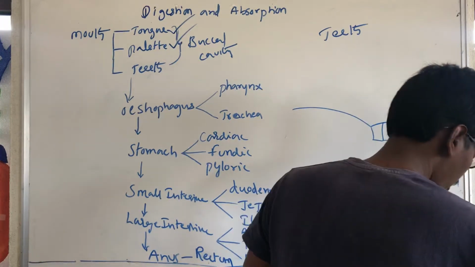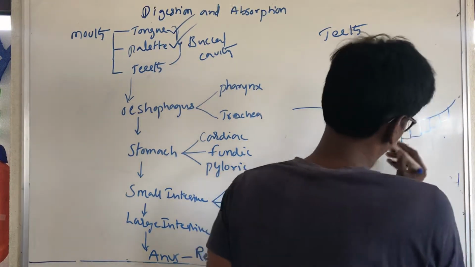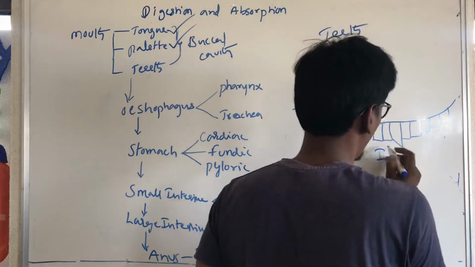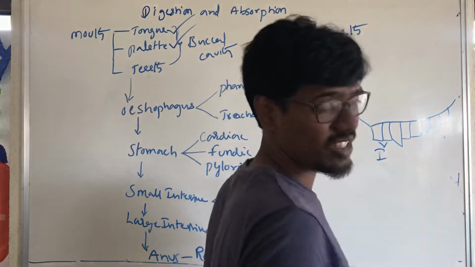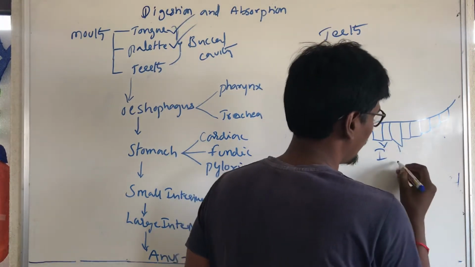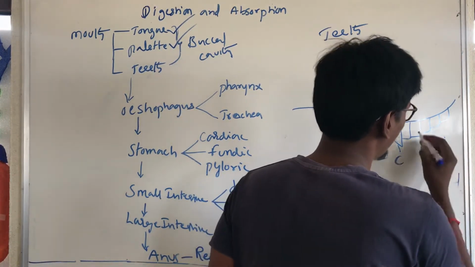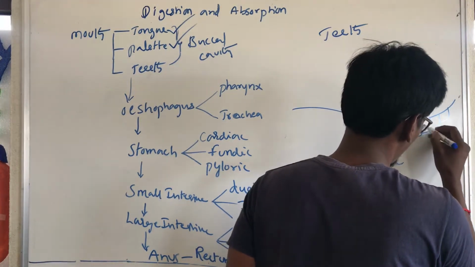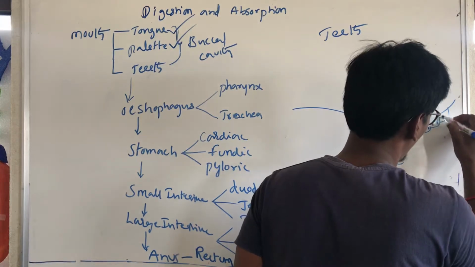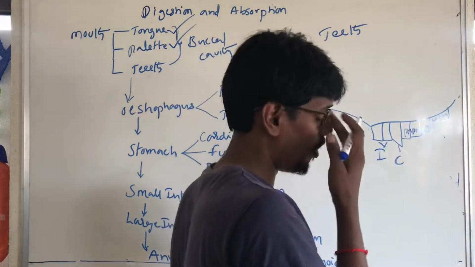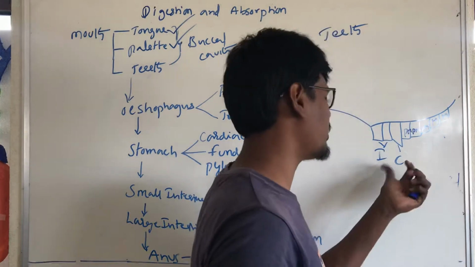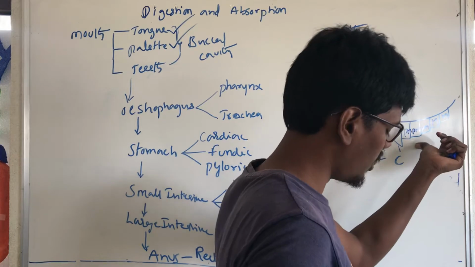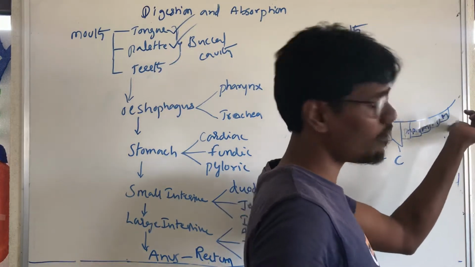The first are called incisors. These two are incisors. This is the canine, and these are premolars. These are molars. Incisors, canines, premolars, and molars.